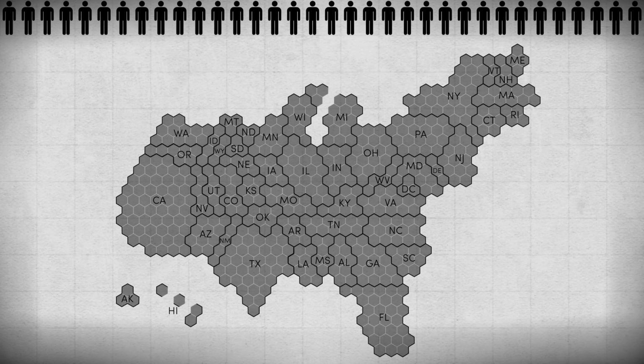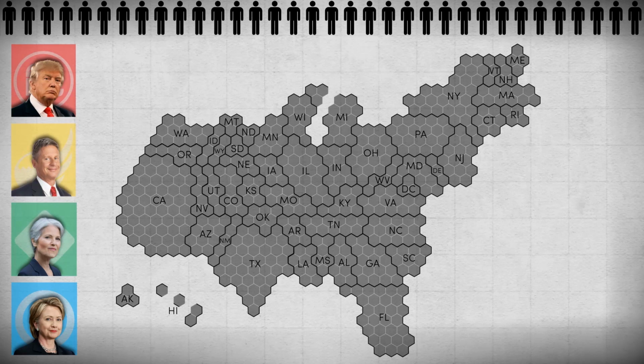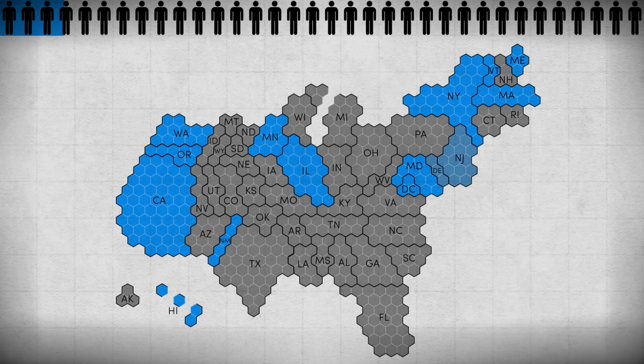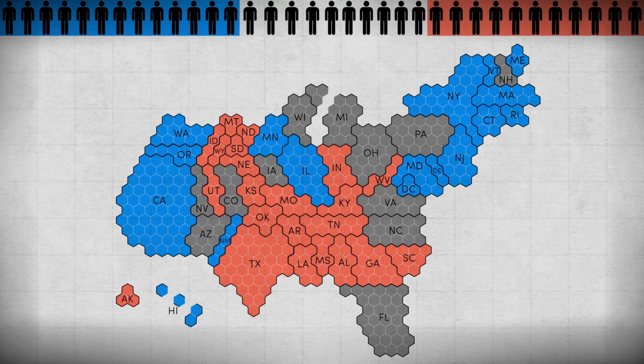As a reminder, the 4 national candidates were Republican nominee Donald Trump, Libertarian nominee Gary Johnson, Green nominee Jill Stein, and Democratic nominee Hillary Clinton. And you can find out more about the policies each candidate ran on here. 17 states were considered very likely to vote Democratic, 22 states were considered very likely to vote Republican, and there were 12 swing states for which the outcome was uncertain.